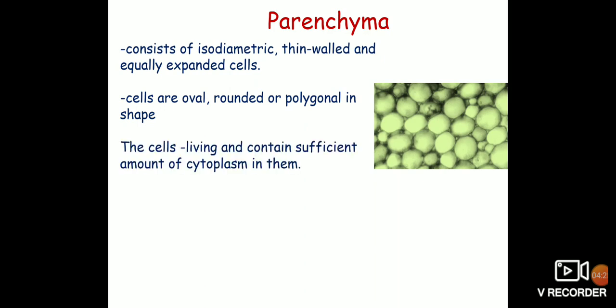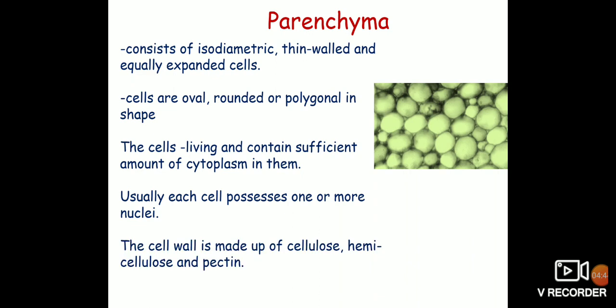The cells are living and they contain a sufficient amount of cytoplasm. Usually each parenchyma cell possesses one or more nuclei. The cell wall of parenchyma is made up of cellulose, hemicellulose and pectin.